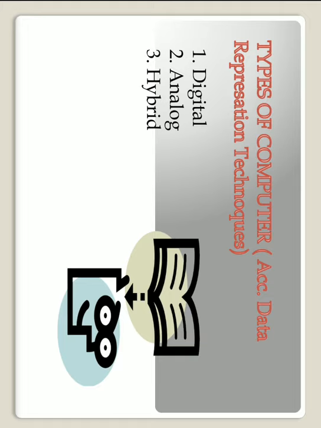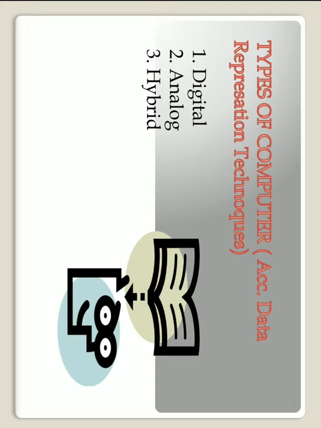Now the types of computers. There are different types of computers according to the data representation technique. The types of computers are three. First one is the digital computer. A digital computer takes input in the form of numerics, letters, and special characters. They store it and process it and give a result to the user. The result is again in the form of numerics, letters, and special characters.